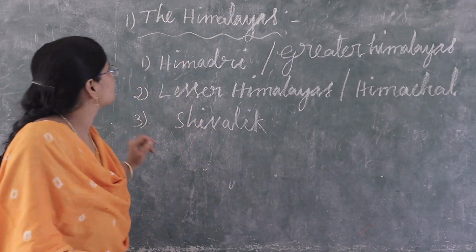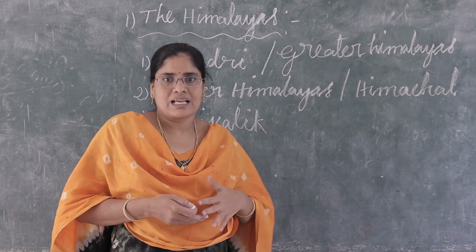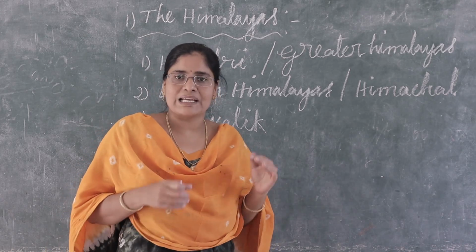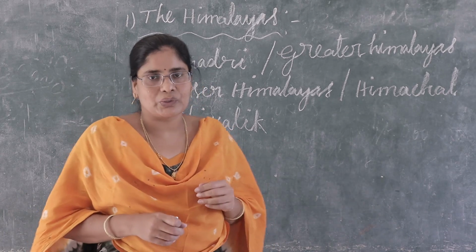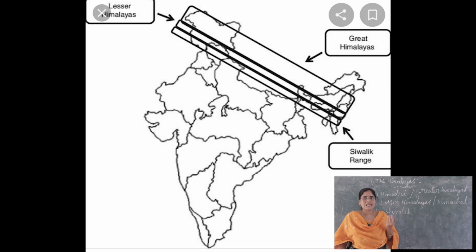Children, next. The Himalayas are classified into how many parallel ranges? 3. The Himalayas are classified into 3 parallel ranges. What are those? See, children, here the Himadri, Lesser Himalayas, Shivalik. These are the 3 parallel ranges in Himalayas.